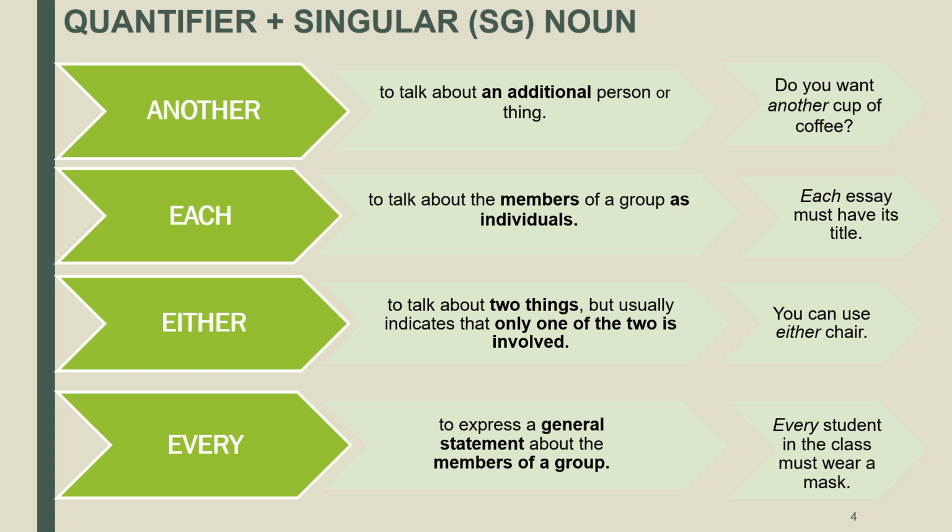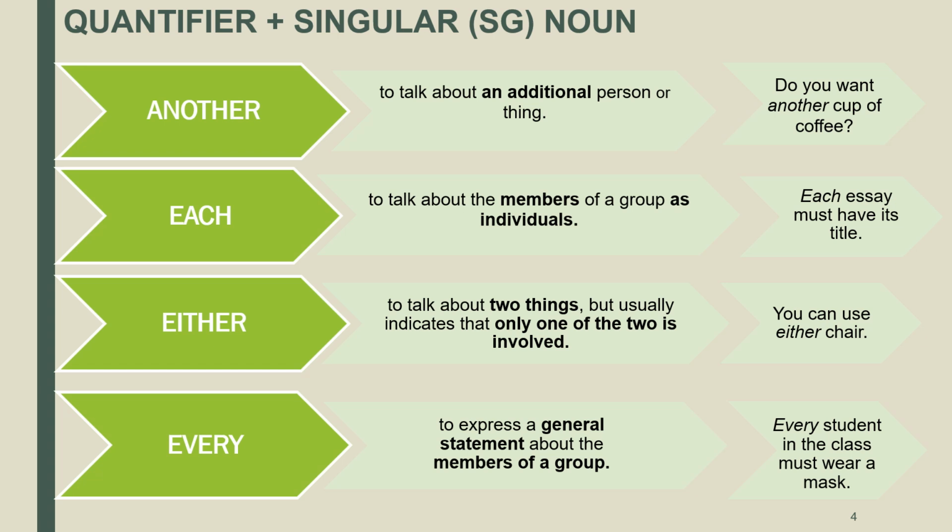The quantifier each is used to talk about the members of a group as individuals. For example, each essay must have its title. The quantifier either is used to talk about two things, but usually indicates that only one of the two is involved.